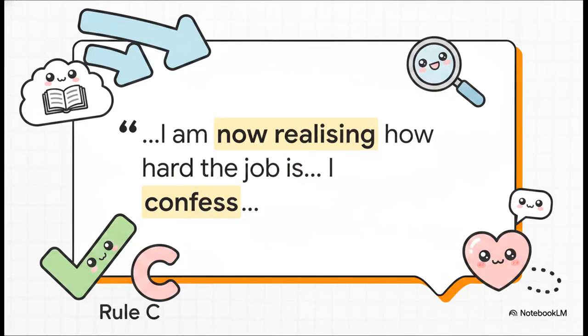Moving on to gap 4, Martina is talking about a developing awareness regarding her job. According to Rule C, when we want to emphasize that a mental state is recently developing or changing over time, we use the continuous. So we're going to cross out the simple form and boldly choose I'm now realizing how hard the job is. But right after that, in gap 5, she uses the word confess. Boom, we're immediately back to an affirmative performative. So we obey Rule D, keep it simple with I confess, and we cross out I'm confessing.